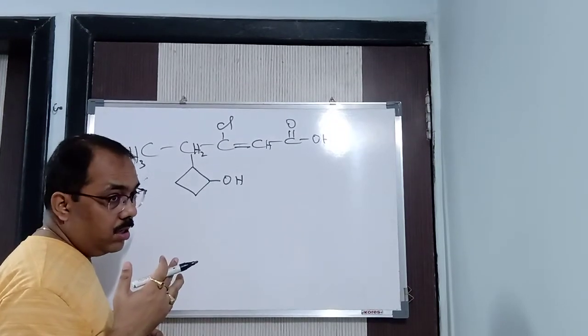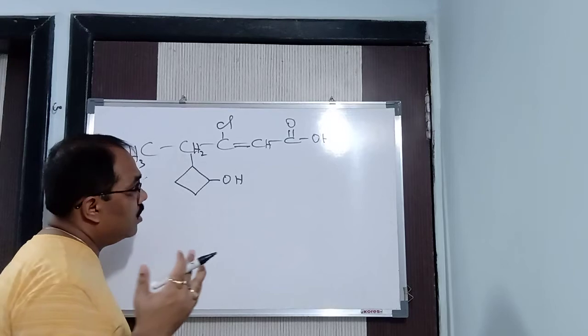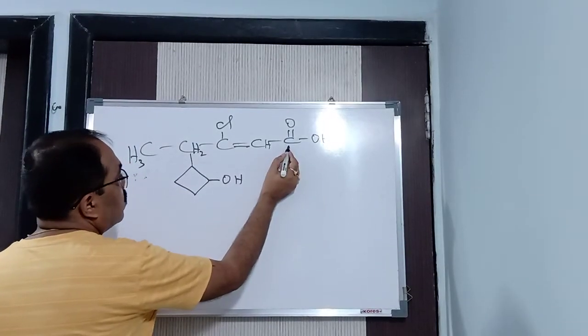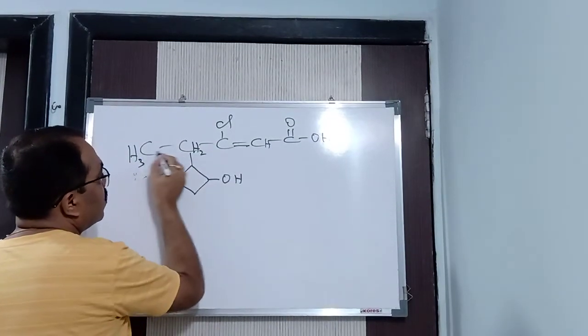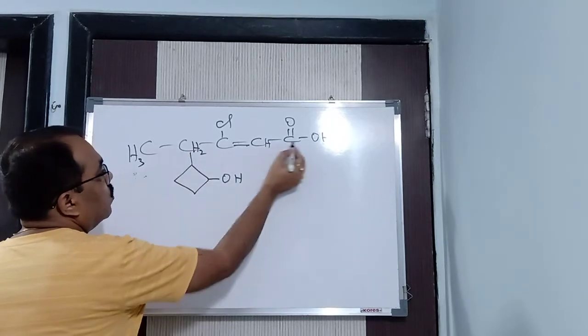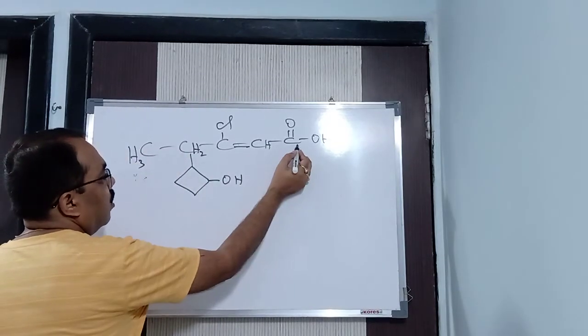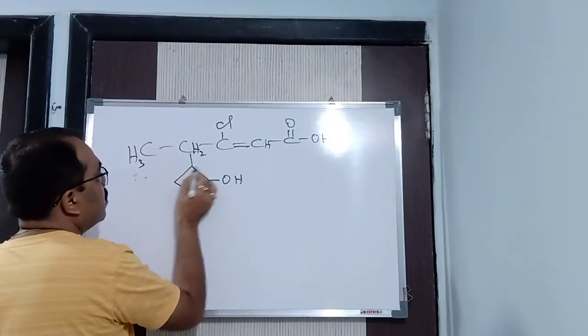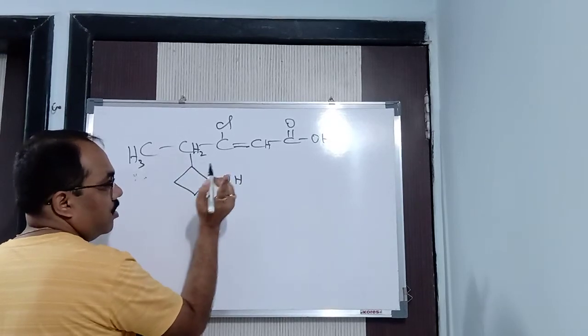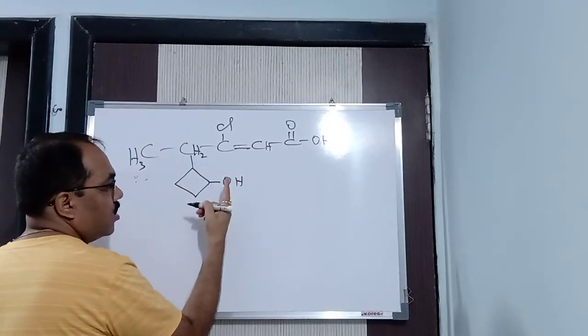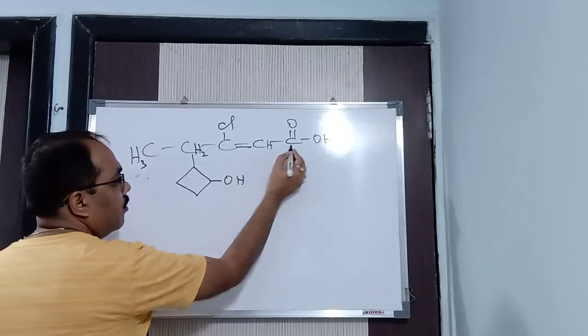So this is your primary. In this case, this becomes your root word. This is the longest chain and this is your root word, and this becomes your prefix. Got it now? If both contain a functional group, we will decide which is having the primary functional group.